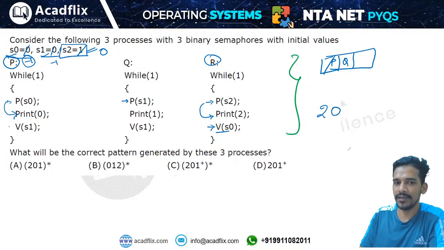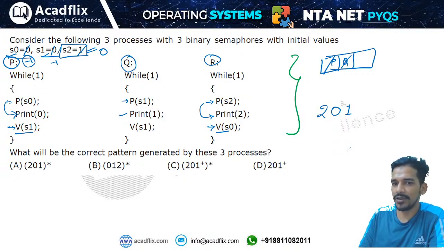Then this process will give the chance to the process waiting on semaphore S1. That means the process which is waiting for semaphore number 1 will be removed from the block list and will start executing. It will print 1. Now the process Q is actually a greedy process.